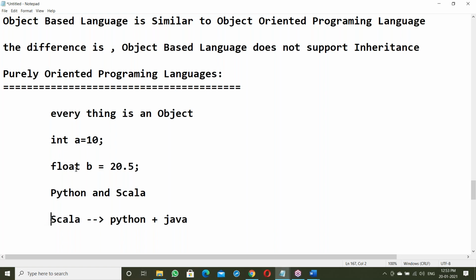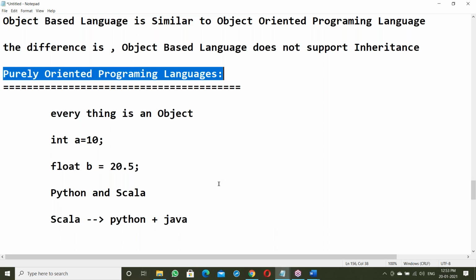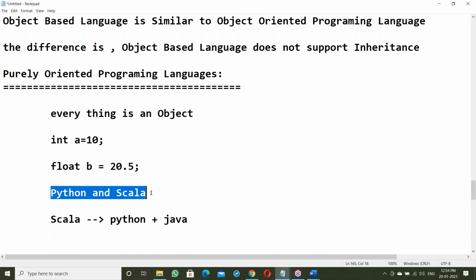So Scala is a purely object-oriented programming language. Scala and Python are examples of purely object-oriented languages. In Python, everything is an object. In Scala also, everything is an object. Yes, but different languages.